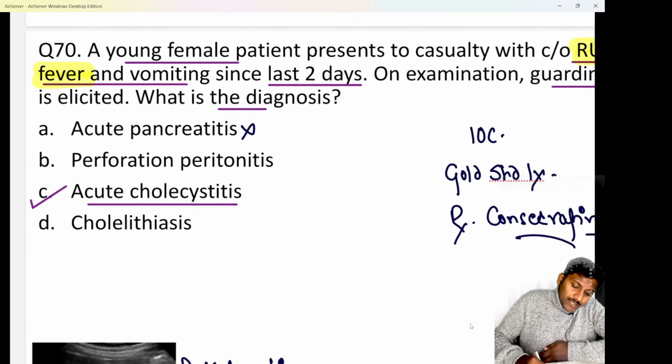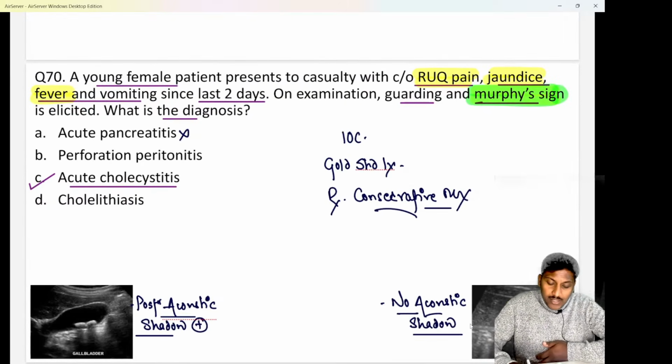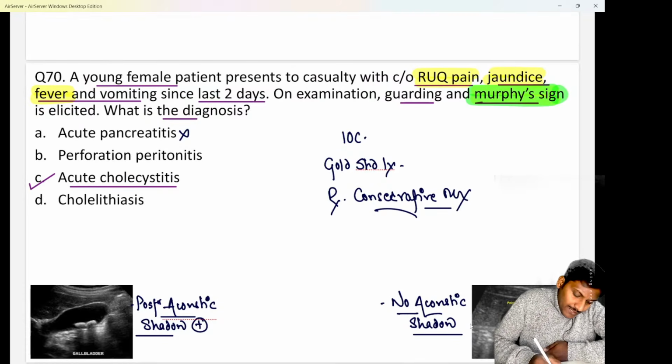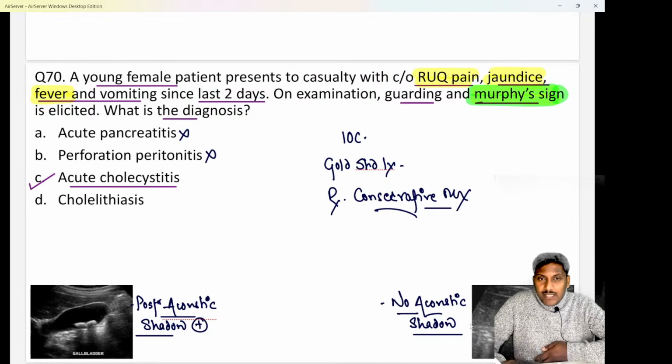In acute pancreatitis, the patient will not have right upper quadrant pain, but rather epigastric pain radiating to the back. One thing, jaundice is less likely in acute pancreatitis, it may happen if gallstones are the problem, but Murphy's sign is not elicited in acute pancreatitis. Next, in perforation peritonitis guarding will be there, but Murphy's sign is not a feature of peritonitis. In peritonitis the patient definitely may have guarding, cardboard-like rigidity, nausea, vomiting, shock-like features. That would have been a case of perforation peritonitis.